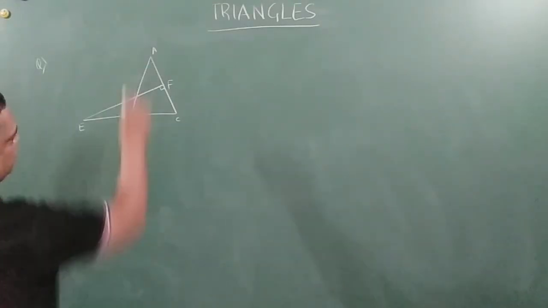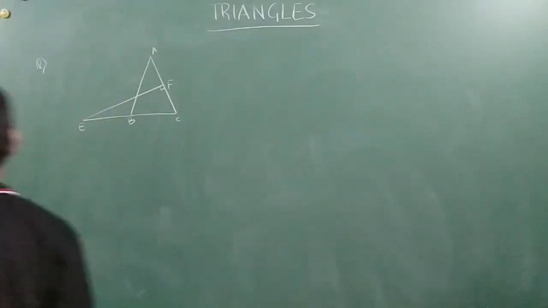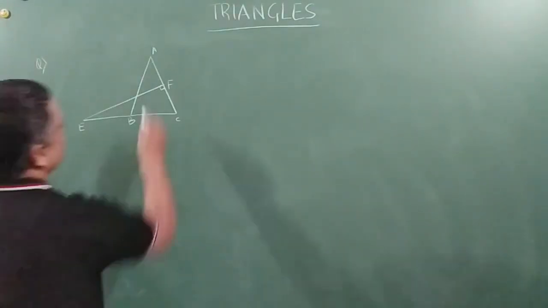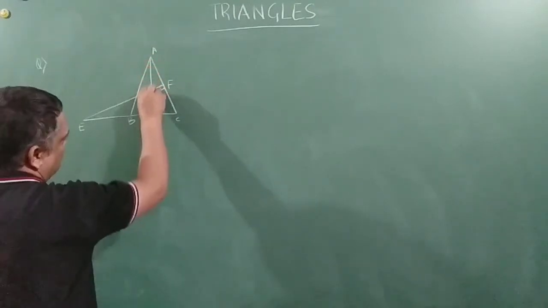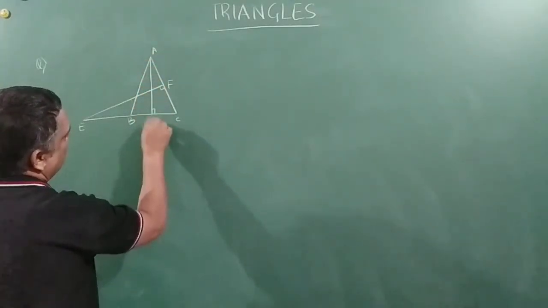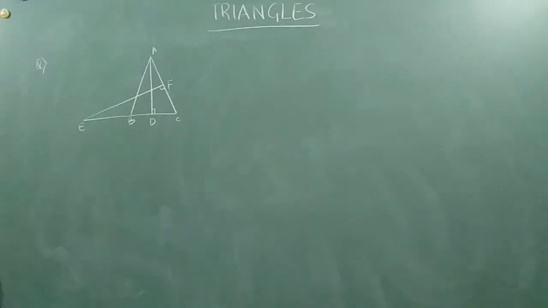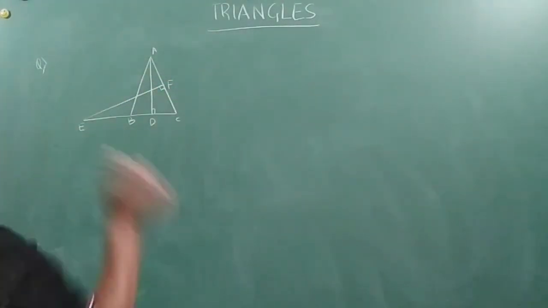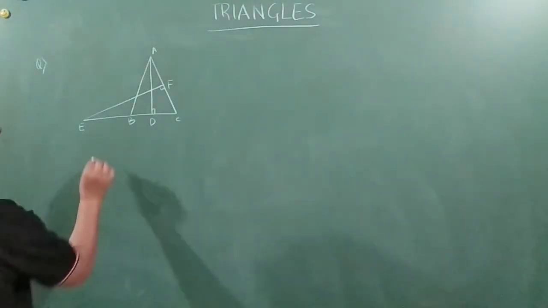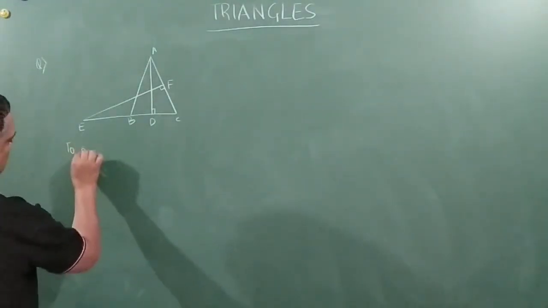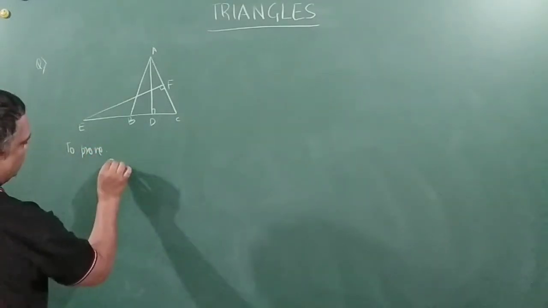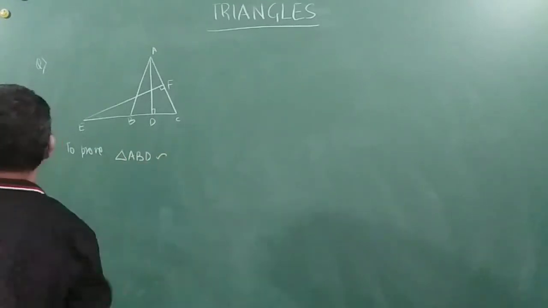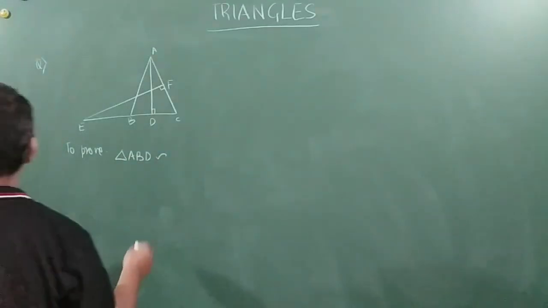So in the below figure, E is a point on side CB produced of an isosceles triangle ABC with AB equal to AC. AB is equal to AC, given, right? AD is perpendicular to BC and EF is perpendicular to AC, right? Prove that triangle ABD is similar to triangle ECF.